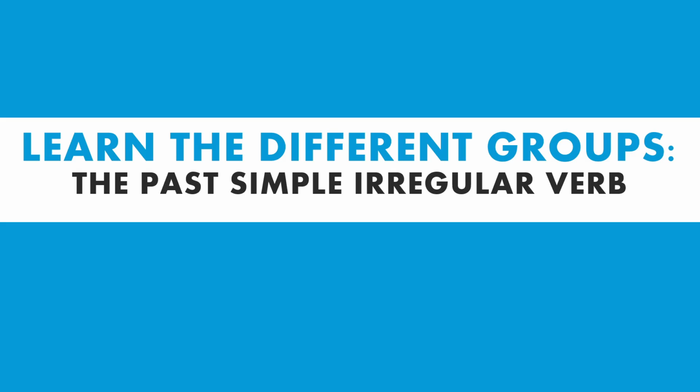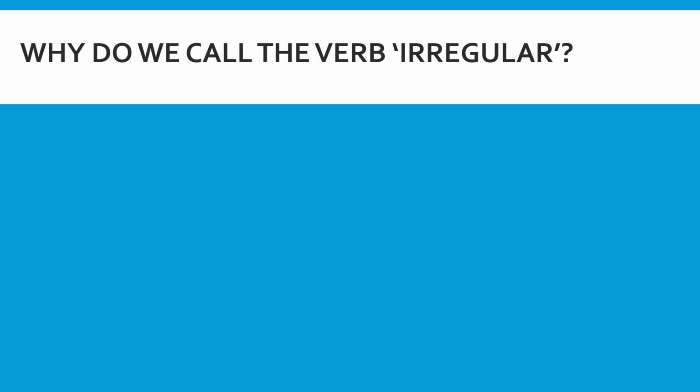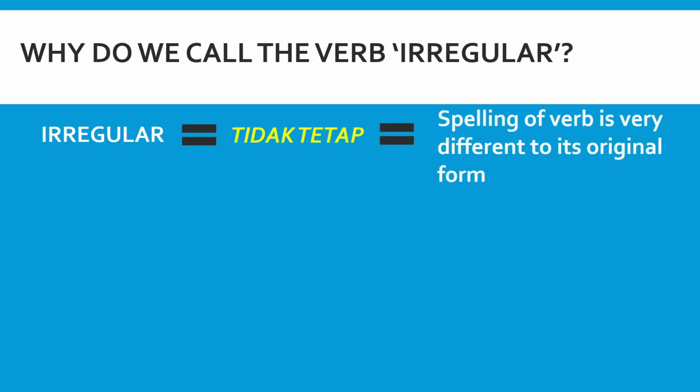Now, let's move on to the second activity of our lesson today, which is to learn the different groups of the past simple irregular verb. Why do we call the verb irregular? Generally, irregular means tidak tetap in BM. And what is that tidak tetap? It means the spelling of the verb itself is very different compared to its original form.